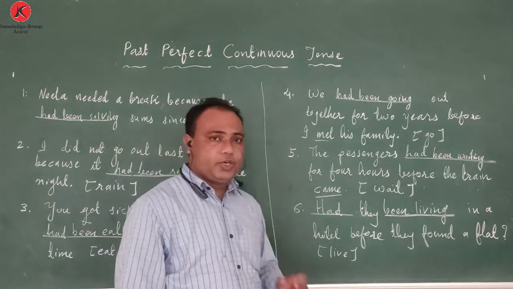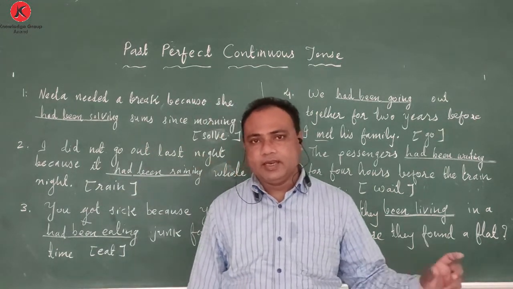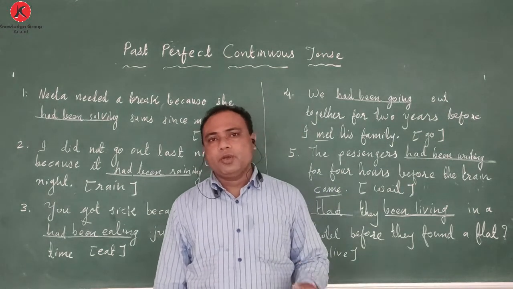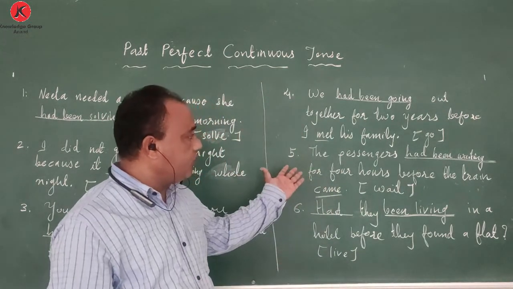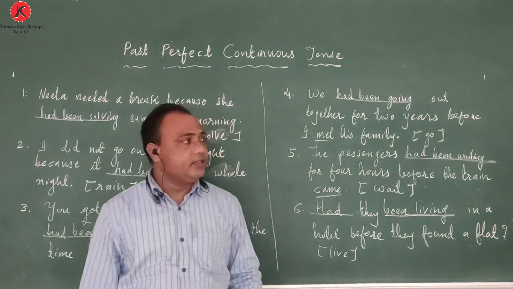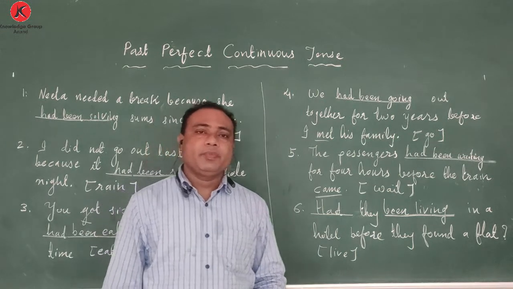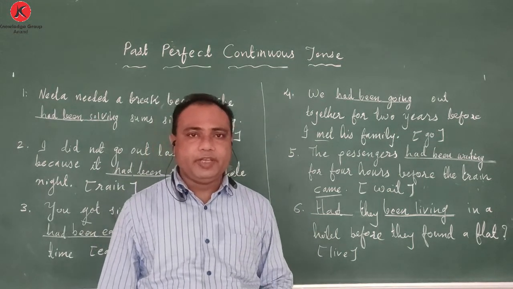Keep the verb form in mind: had plus been plus verb plus ing. Hope this much is clear, and see the formation and the verb form used in all these sentences. It will be very clear in your mind if you study it very carefully.